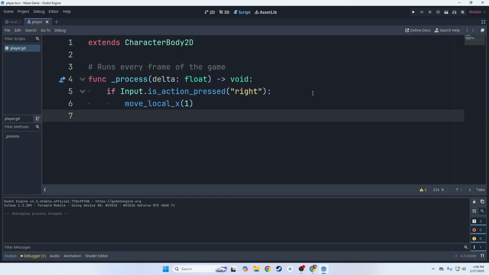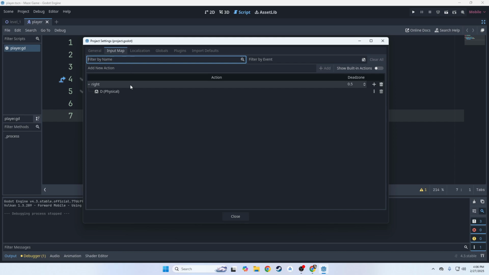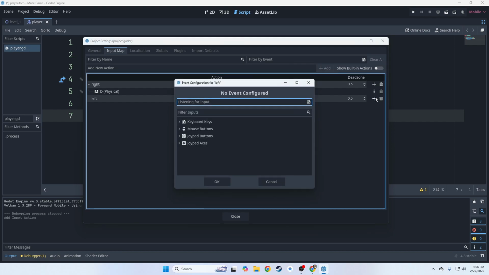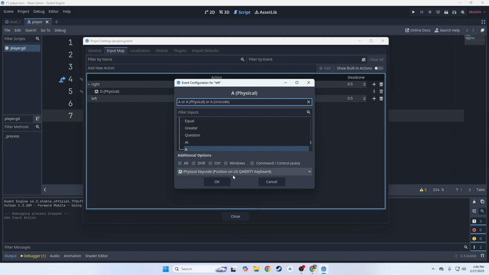So let's see if we can make it go to the left. Well, first, we need a new input. So let's go back to our input map and let's create a new input called left. And let's tie our left movement to the A key.